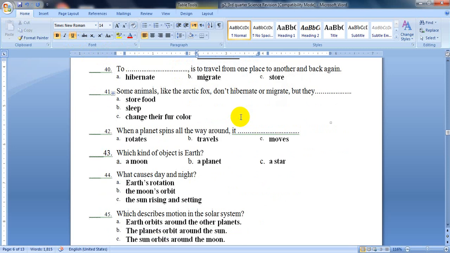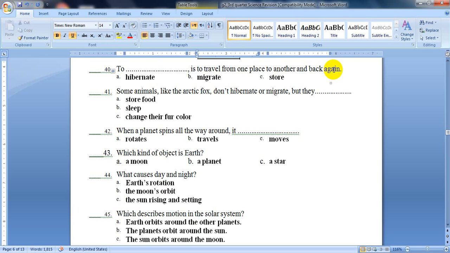Question number 40. To migrate is to travel from one place to another and back again. As we said before, some animals and some birds cannot live in cold weather, so they travel from their place to another warm place in winter and back again in spring.